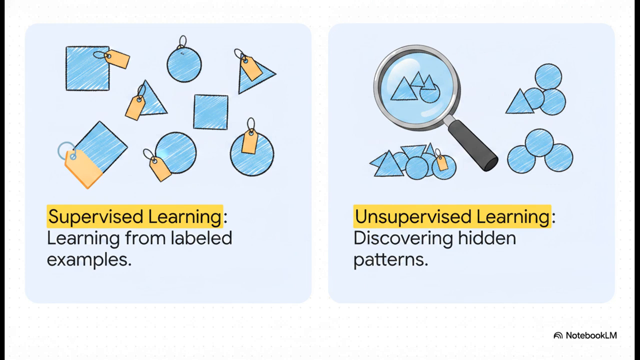This is learning from labeled examples using algorithms you might have heard of, like random forest or XGBoost. On the flip side, we have unsupervised learning. This is where the AI is set loose to discover hidden patterns completely on its own, without any labels, using techniques like clustering and dimensionality reduction. You definitely need to understand where and when each of these approaches is used.